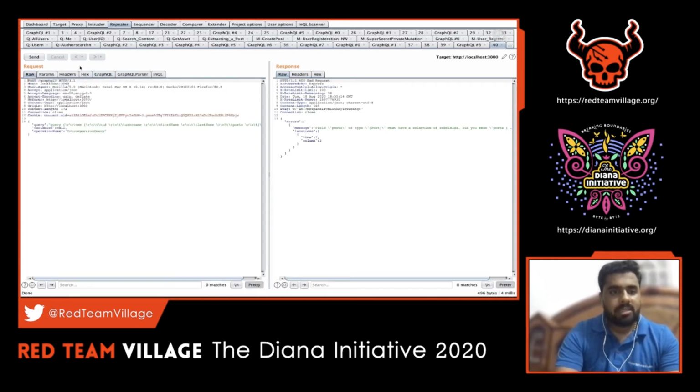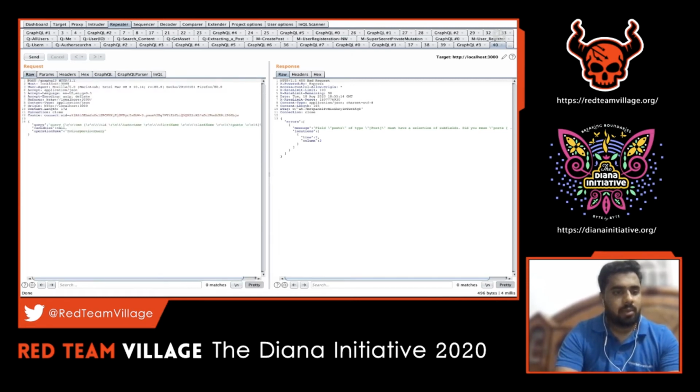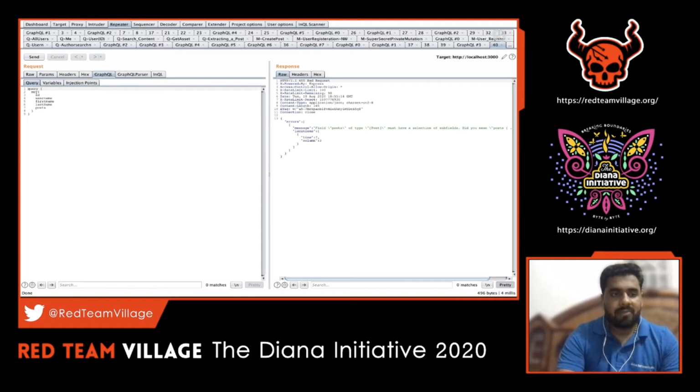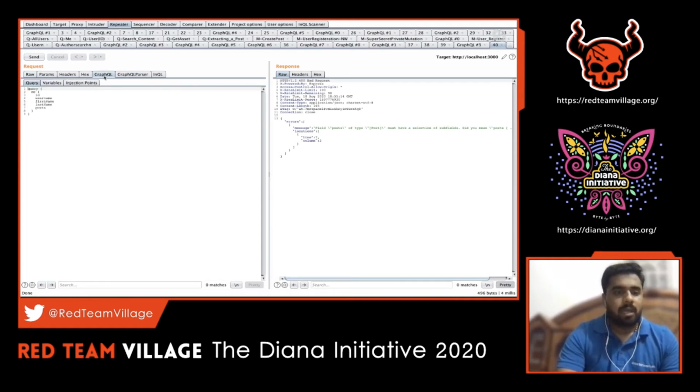Okay, so when I just added that in the GraphQL section, you can see here that InQL has popped in already. Since I told it that all the GraphQL requests will go to a single endpoint, it's just a POST request, and as part of the query parameter, the values go. Since it's a POST request, the query representation here is with queries. There will be some escaping characters, and whatever we have entered here was converted into this format, in a raw format. Let's see in InQL, it'll be pretty easy there.